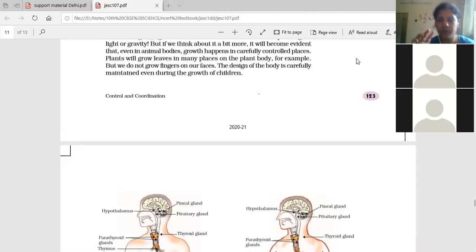So correlate properly. Listen very carefully again. When thyroxine level decreases in the body, the thyroid gland is secreting a lesser amount of thyroxine. The pituitary will start sending more TSH. That means it is giving information to the thyroid: secrete more, secrete more, secrete more. So an increased level of TSH shows that the thyroxine level is lesser in the body. And in that case, what does the person have to do? Home remedy?